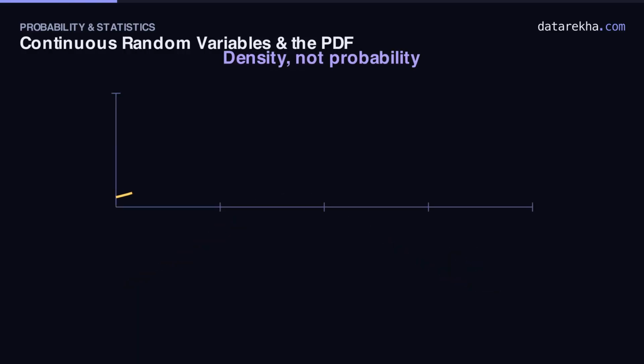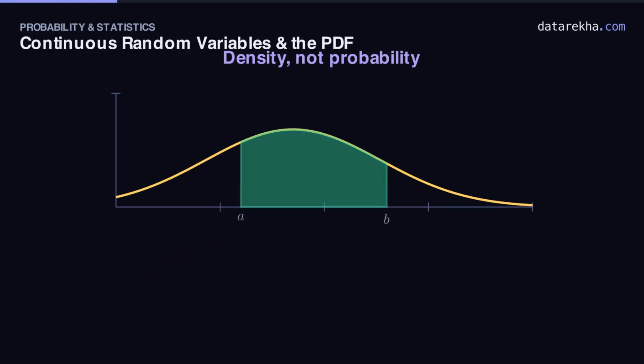Here is the crucial mental shift. On this curve, the height at a point is not a probability. Probability is area. The shaded region between A and B is the chance the value lands between A and B. In the language of calculus, that area is an integral. You add up the curve's height across the whole interval.